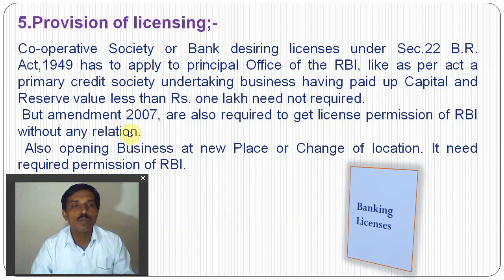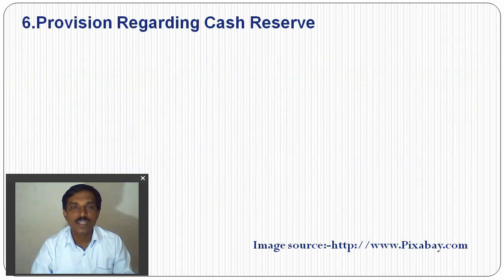Also, opening of business at new places and changing of location require the permission of the RBI, which is under Section 23 of the original Banking Regulation Act 1949. Section 23 is applicable to nationalized banks and is also applicable to cooperative banks. So when cooperative banks want to open new branches or change the business location or place, they need proper permission from the RBI under Sections 23 and 22.